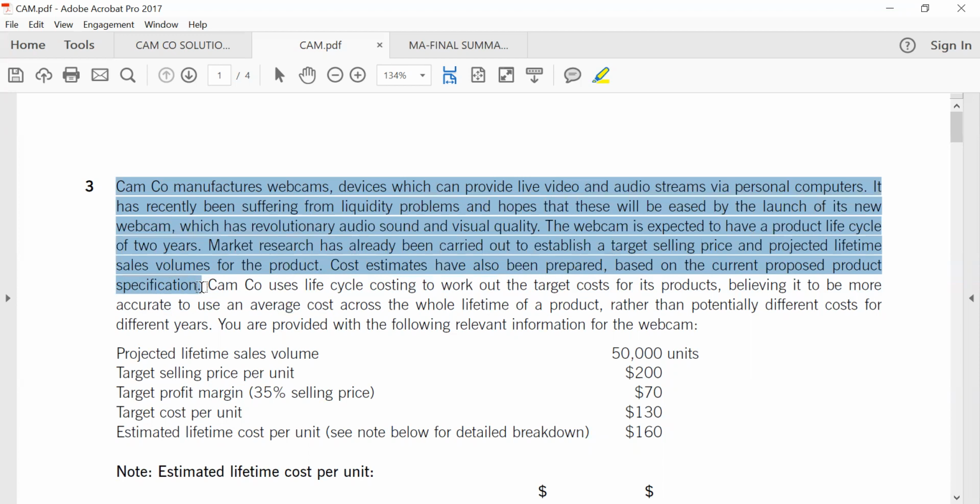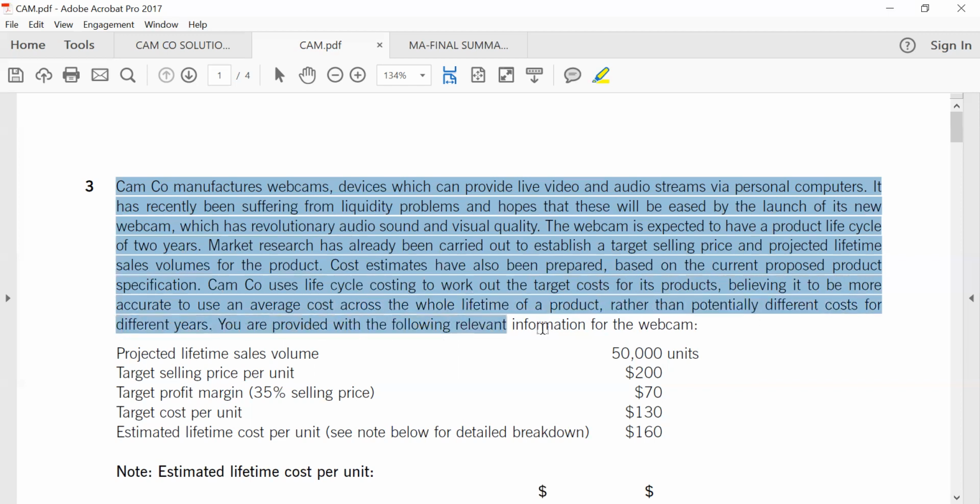Target costing starts with the product specification, based on the current proposed product specification. Camco uses life cycle costing to work out the target cost for its product, believing it to be more accurate to use an average cost across the whole lifetime of a product. That is how life cycle costing looks at the overall cost of the whole life of the product, rather than potentially different costs for different years.